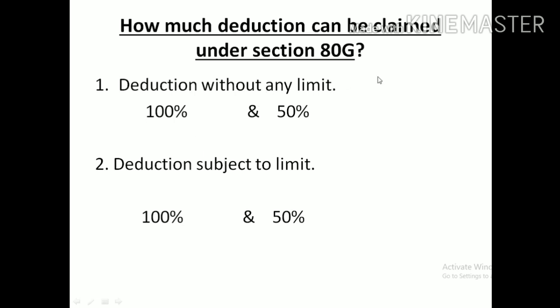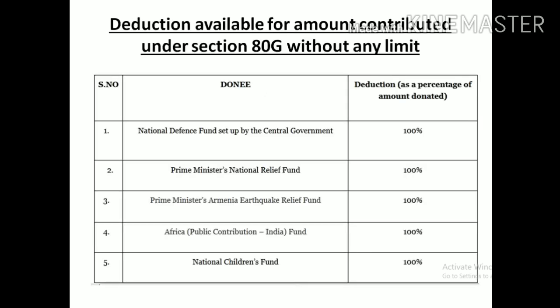Okay, this is without limit, then with limit. In both cases we have the provision of 100% and 50%, but the calculation is different. So first we will discuss which donations are eligible for claiming 100% and 50% without any limit. See here, first I am discussing deduction under section 80G without limit, related to the 100%.